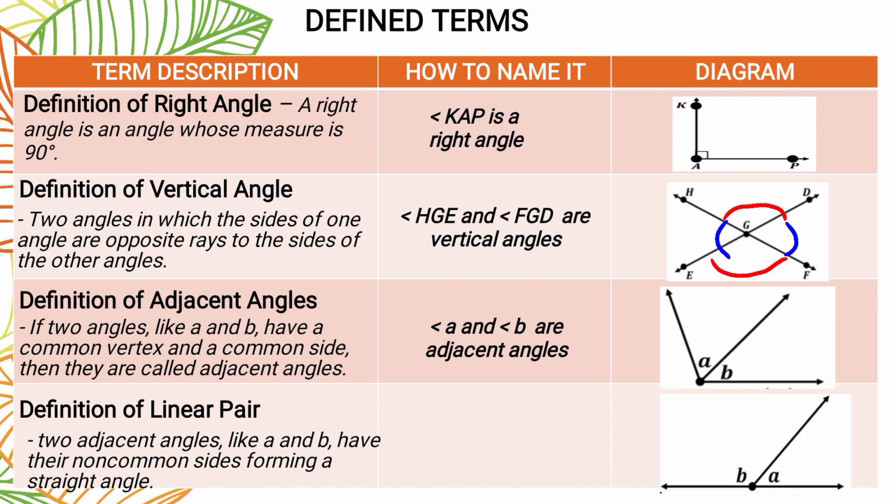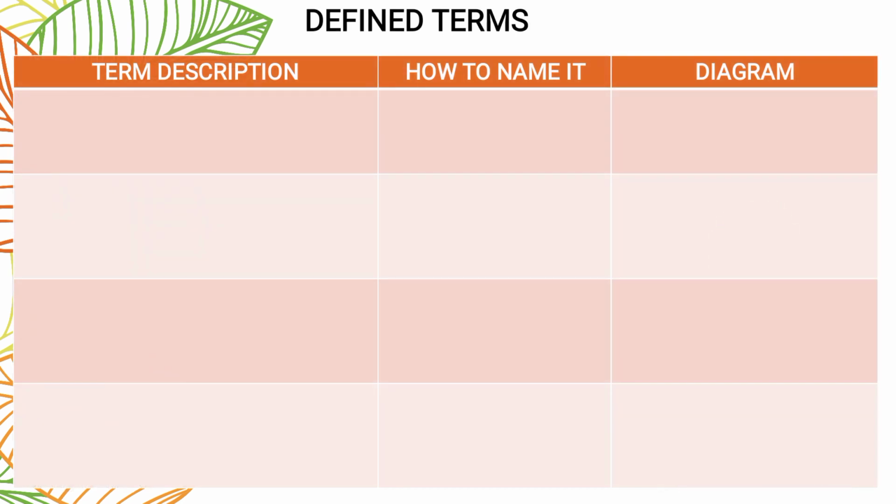So, we have here angle A and angle B. Adjacent pa rin sila, pero meron silang straight line na na-form. Okay po, so we can name it or we can write it as angle A and angle B are linear pair. Okay po. So, next, another set of defined terms.